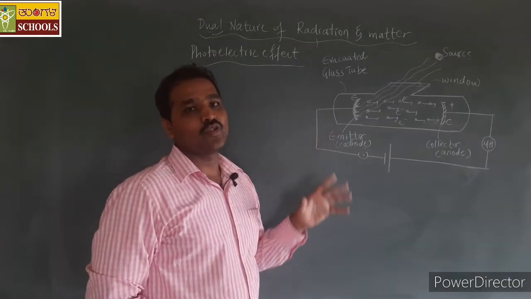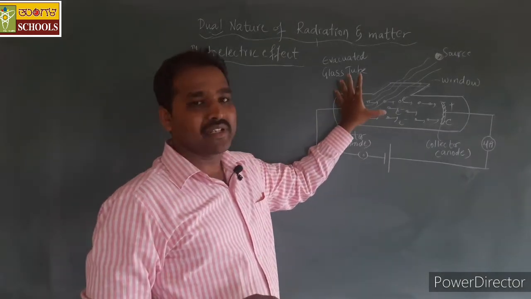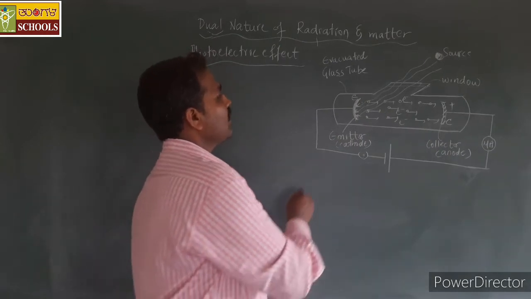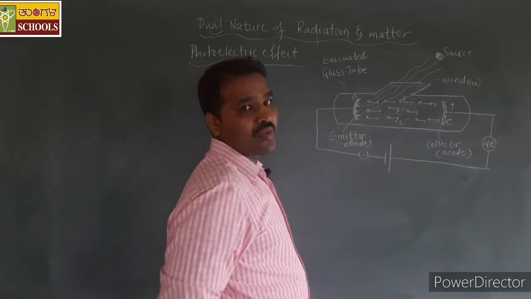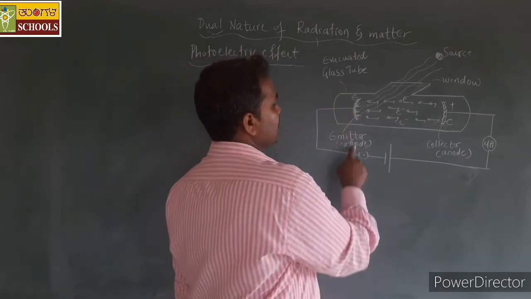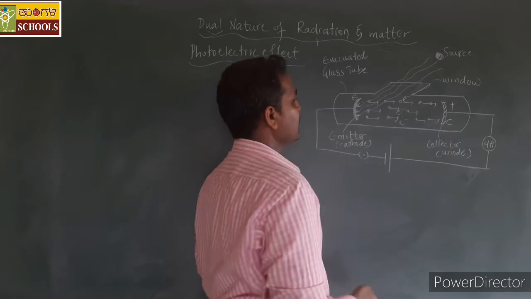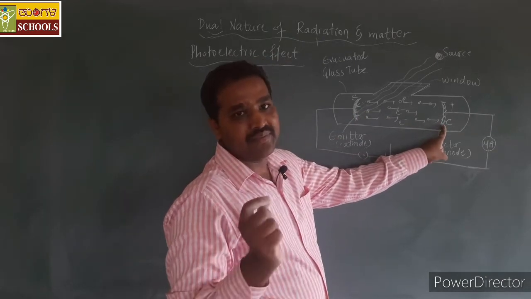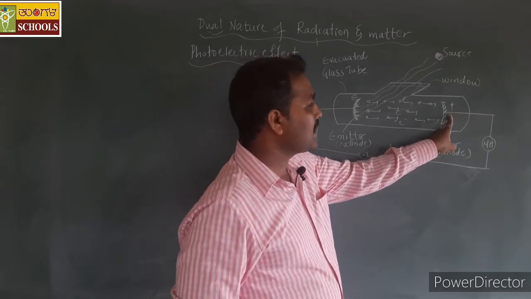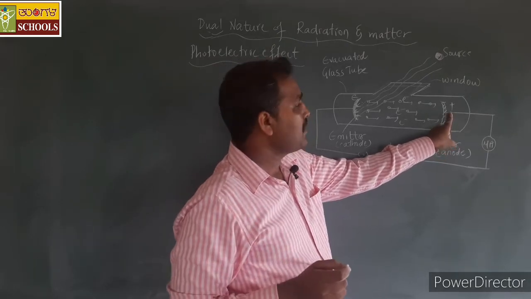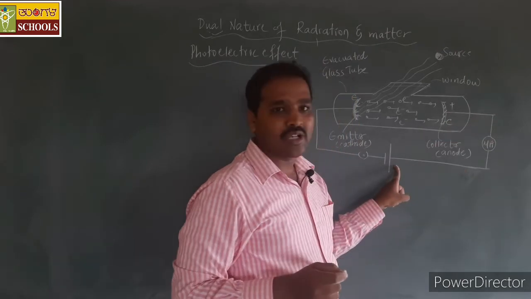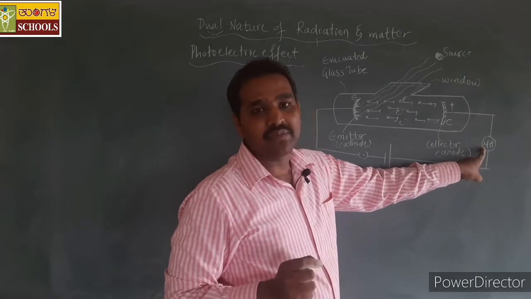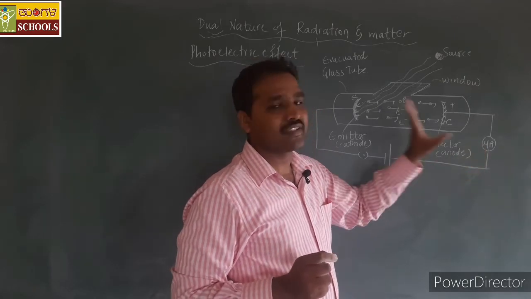Yes, the figure shows a simple schematic experimental setup to study the photoelectric effect. It consists of an evacuated glass tube or a quartz tube which encloses two plates here. One is the emitter plate E and another is the collector plate C. This collector plate is made anode by connecting it to the positive terminal of the battery. And it is connected through a microammeter that measures the photocurrent through the circuit.